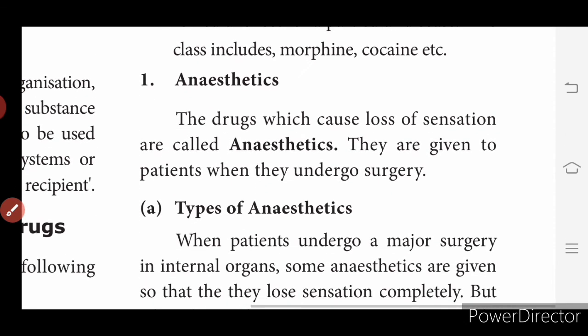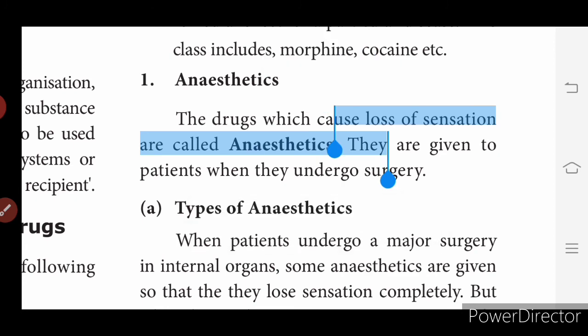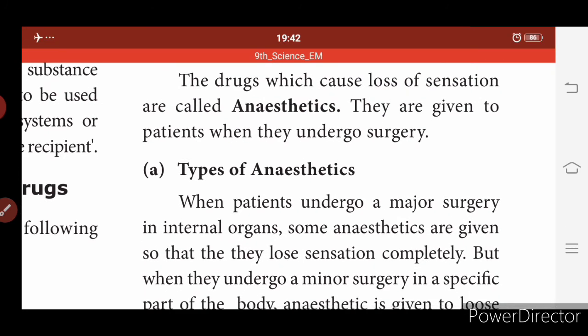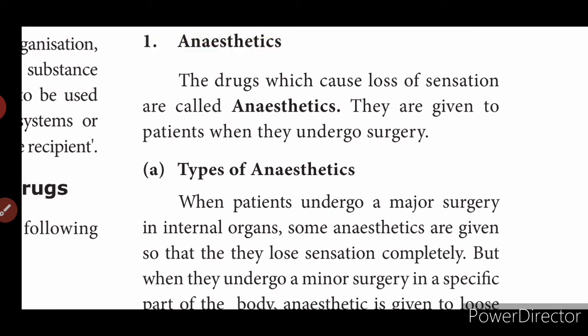Now first we will see anesthetics. For what purpose do we use anesthetics? Have you heard the word anesthetic before? During surgery, doctors prescribe this anesthesia injection. The drugs which cause loss of sensation are called anesthetics.